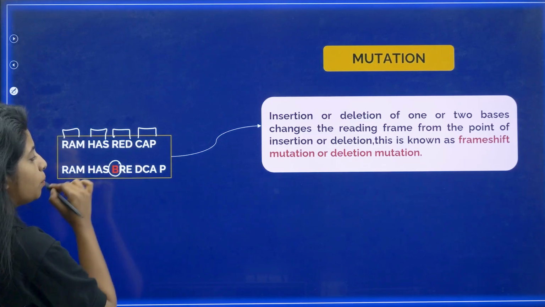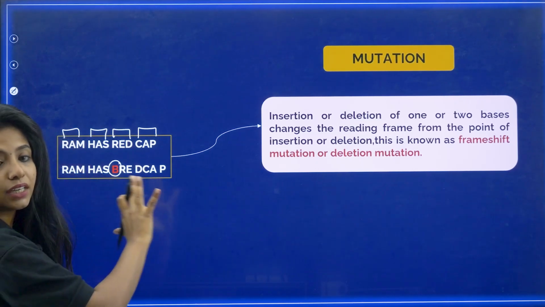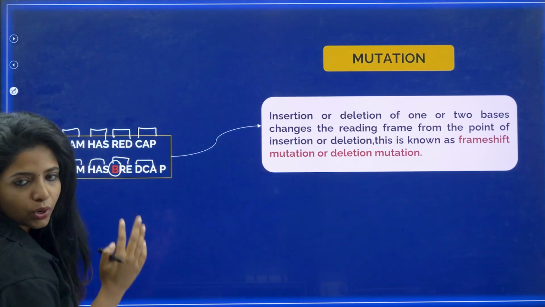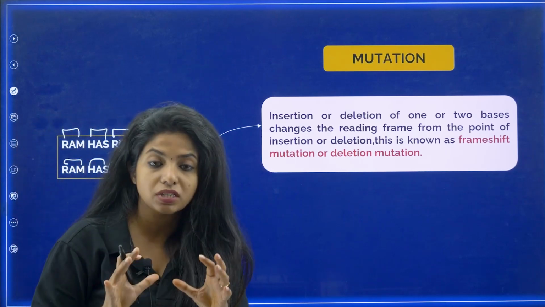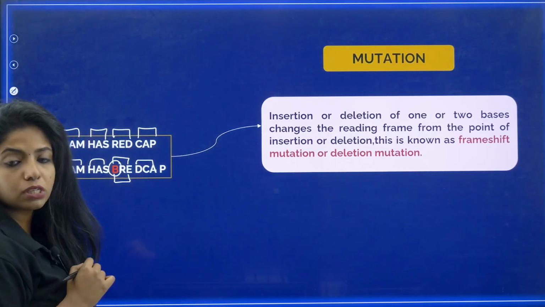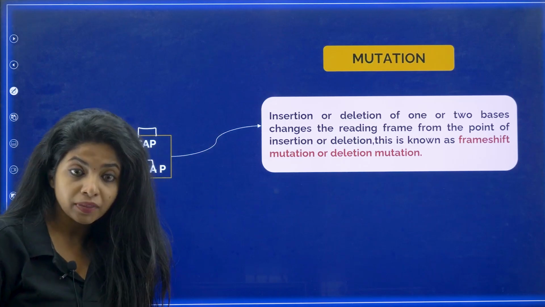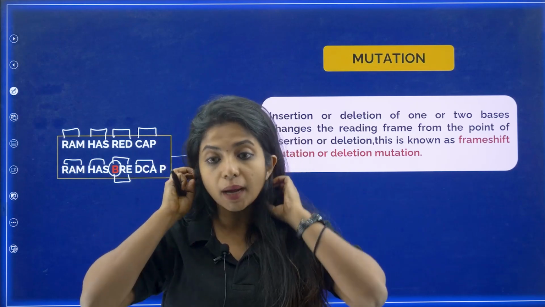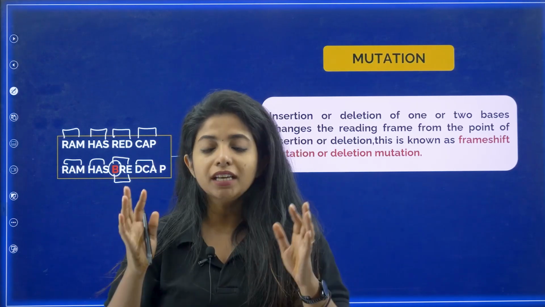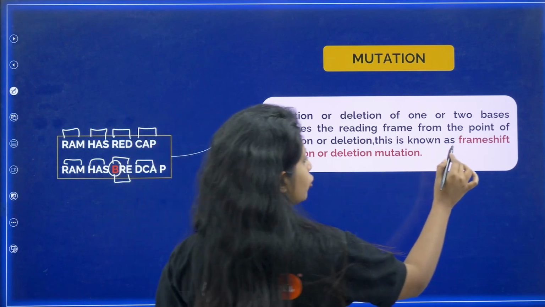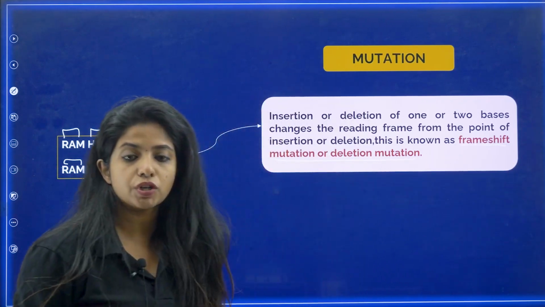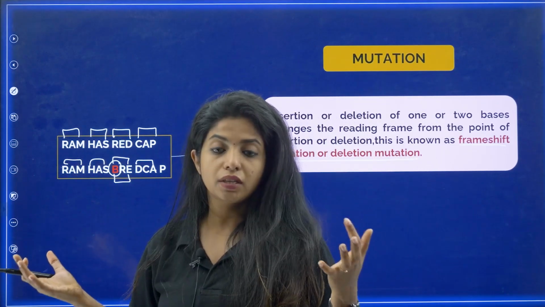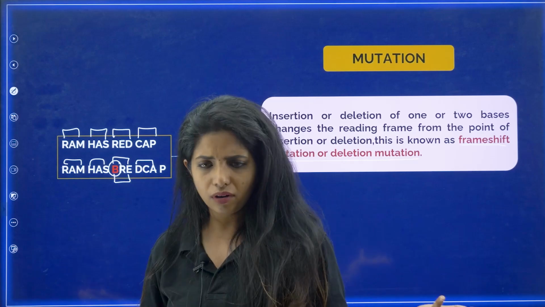Now over here, if I include B, then the reading frame which is there is getting shifted. So it is Ram, has, Bre, dca, and then whatnot. So if you see, the reading frame is being disturbed, my dear children. In this case, obviously, the codon which is here will be giving rise to some other amino acid, and if there is some other amino acid, then obviously there will be some type of mutant protein which is being produced over here. So these mutations are altogether known as frame shift mutations, or deletion mutation, and obviously this would be causing one severe mutation that can be either leading to some disease or can be disease free as well.